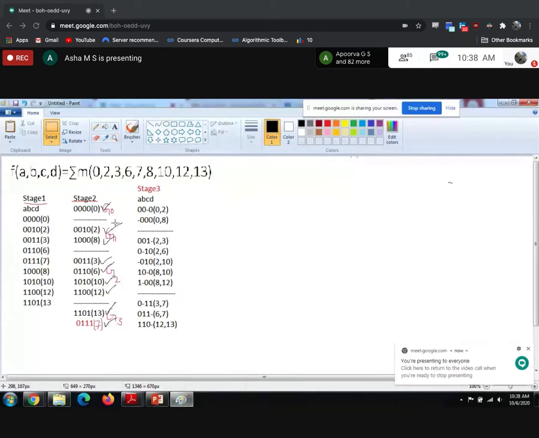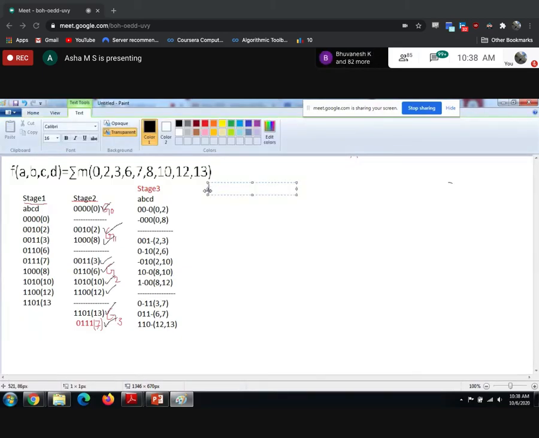Now, stage 4. Before I do stage 4, I'll tell the same thing. One bit will differ from this to this to this. Now you compare this group with this group, this group with this group, and do the same thing. Okay, let's start with stage 4. Same way, but here you have to look for the hyphen also.